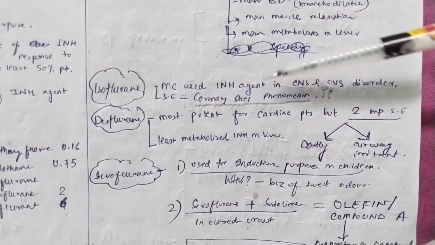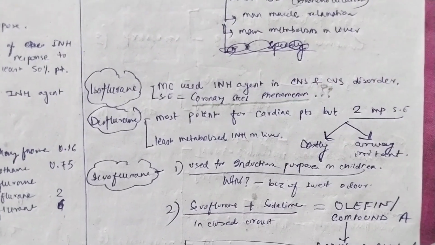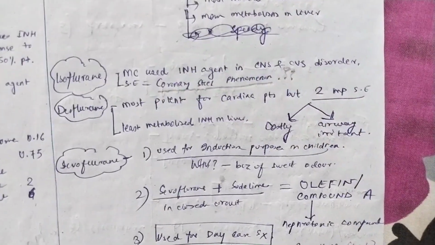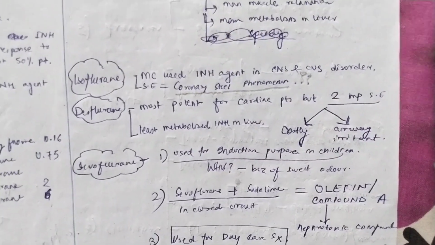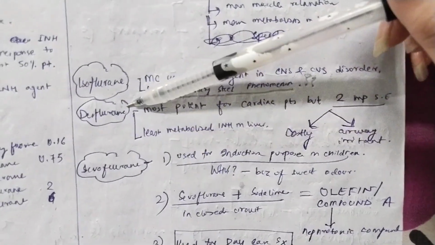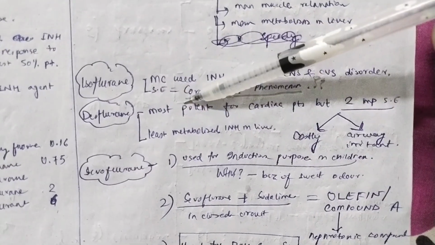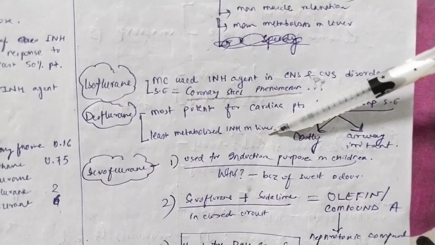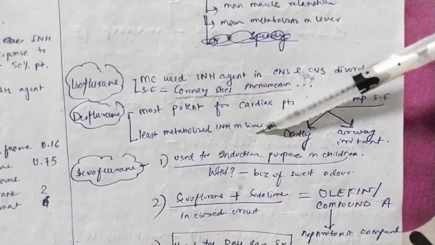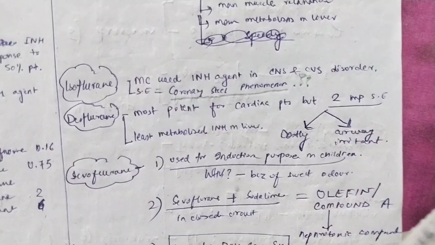Okay. Now come to isoflurane. Isoflurane is the most common inhalation agent. Just now I told you in CNS and CVS disorders, and it causes a side effect that is called coronary steal phenomenon. Now come to desflurane. Desflurane is most potent for the cardiac patients. Okay, but it is having 2 disadvantages. First, it is costly, and second, it is an airway irritant. So although it is the most potent, it is not used in cardiac patients always. I told you in CVS, isoflurane is used. And it is the least metabolized inhalation agent in liver. So you can safely use this in liver failure.